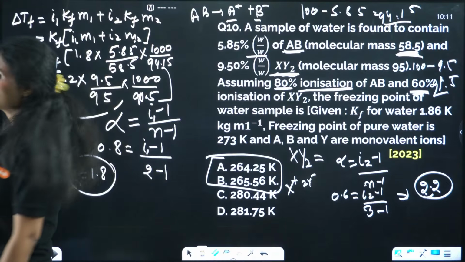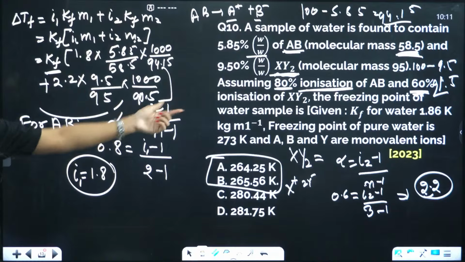Kf is already given, so if you calculate this value, it will be a long calculation.